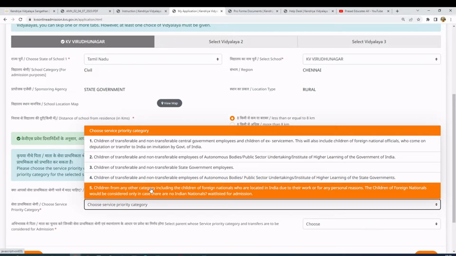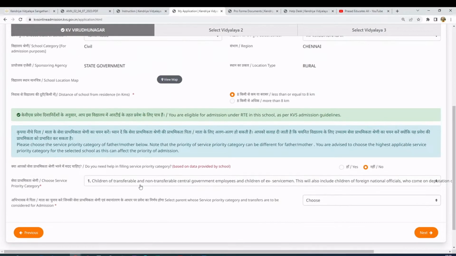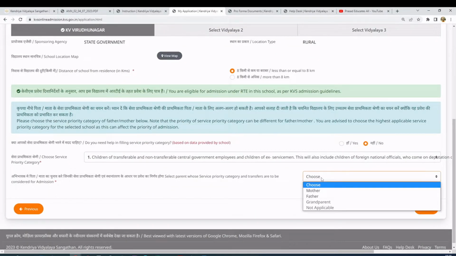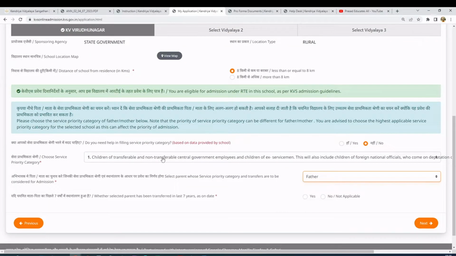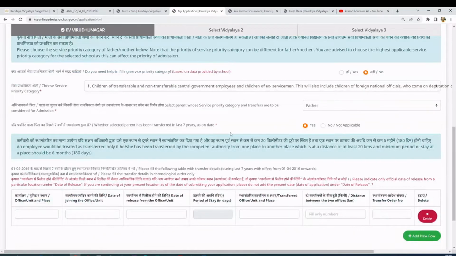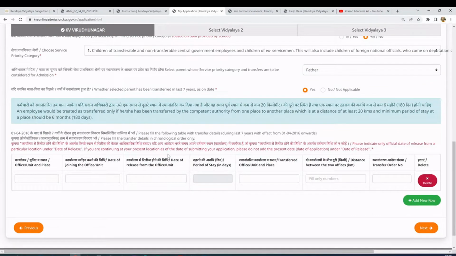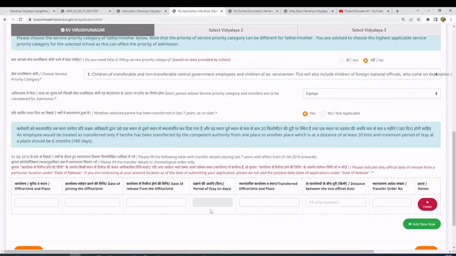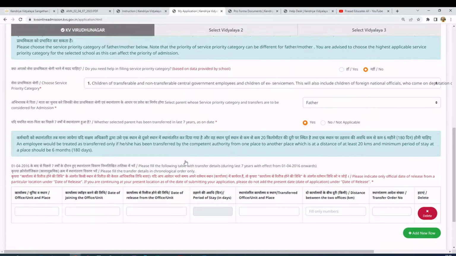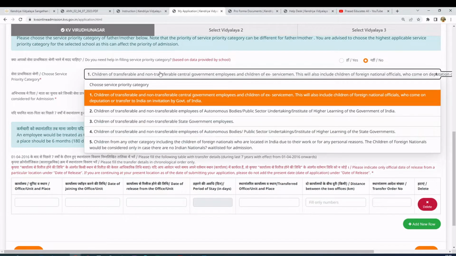Then this is all by default for all the private categories, but this case is child of transferable non-transferable employee, so I have to select this. Who is the person working in central government? This is the father. Did he get transfers in the past 7 years? Yes, this person has been transferred. Based on how many transfers you have had within the last 7 years, you get priority in the admission. If you have had 6 transfers in 7 years and another person has 2, the priority goes to the larger number. So that's one benefit of transfers for a person working in the government categories.